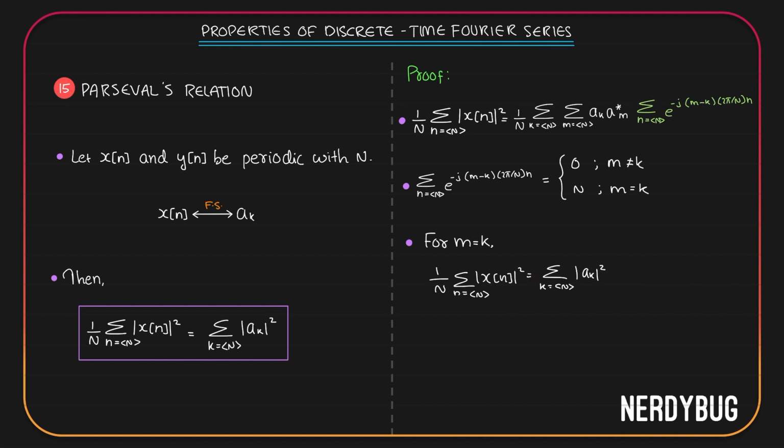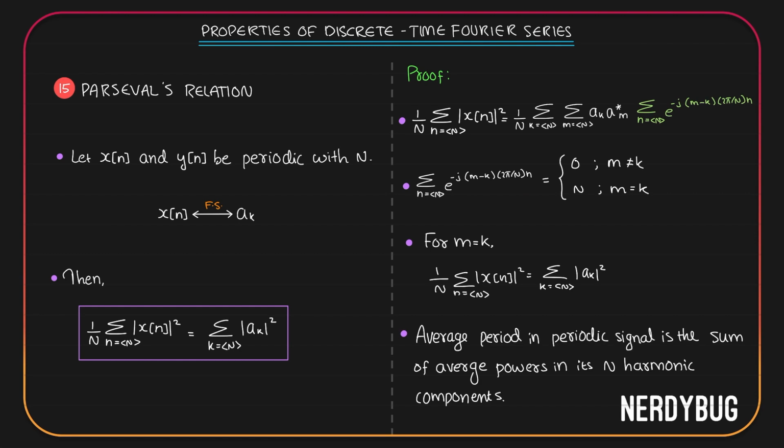So we get 1 by N summation where n takes any N consecutive integer values of square of magnitude of x of n is equal to summation where k can take any N consecutive integer values of square of magnitude of ak, which is exactly what we have over here. So according to Parseval's relation, average power in a periodic signal is simply the sum of average powers in its N harmonic component signals.